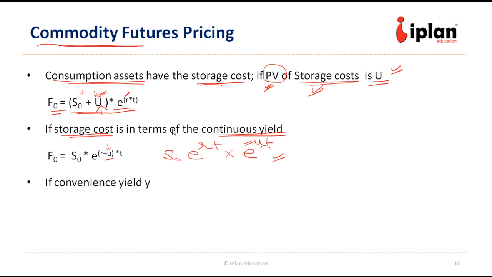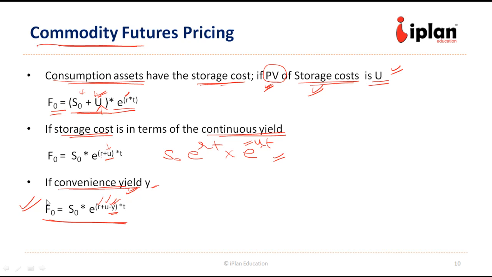Now if the convenience yield is also given, convenience yield is the extra gain which the person is receiving during the holding period of the asset. In addition to the cost, if there is some gain also, then that will give an opposite impact. So there is a subtraction of y there. So we have r plus u minus y. This is the impact of gain, since r is the interest cost, u is the storage cost, y is the yield. It is the gain of storing the asset or keeping the asset. So that is how we have all three components while pricing the commodity futures.